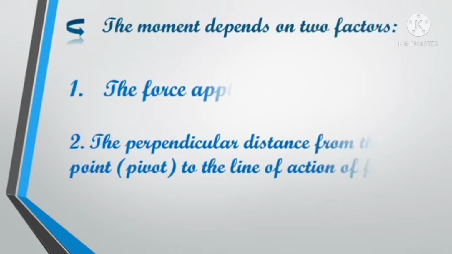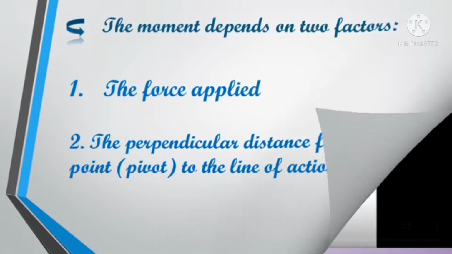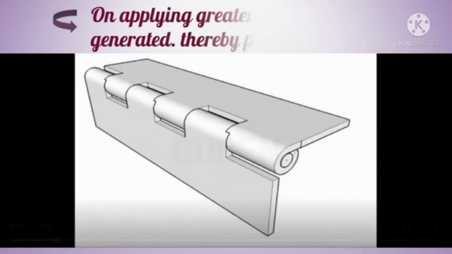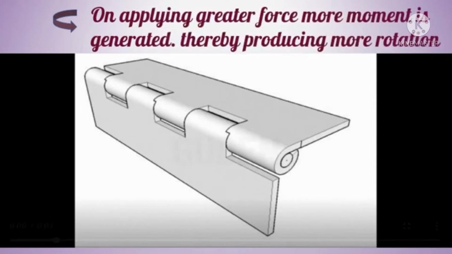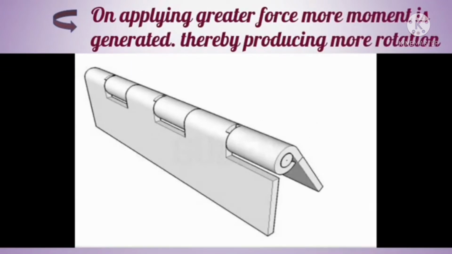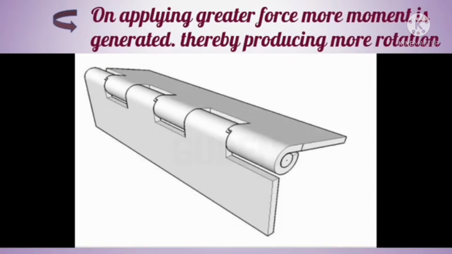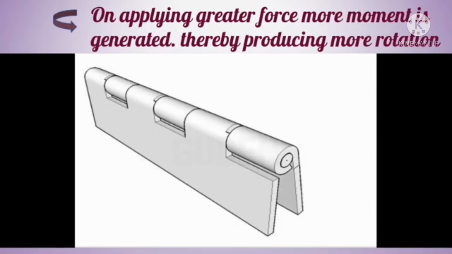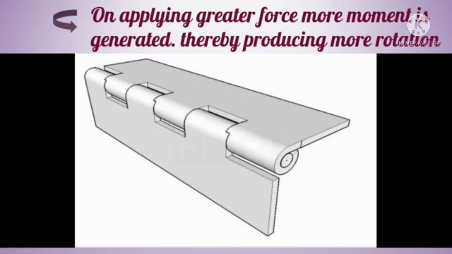Next, the moment depends on two factors. The first is the force applied, and the second is the perpendicular distance from the fixed point to the line of action of the force. On applying a greater force, more moment is generated, thereby producing more rotation.